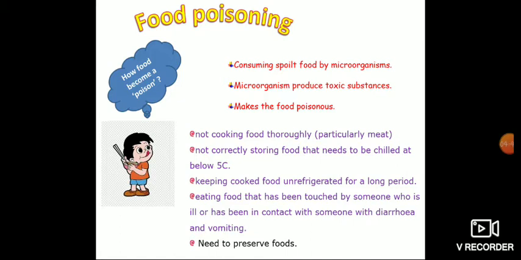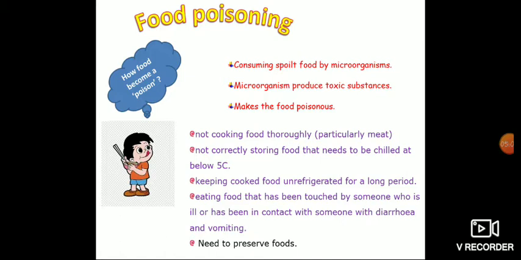Some uncovered food which is kept outside, we buy and eat it. The microorganisms have some effect on the uncovered food. They release some toxic substance into the food, and then we eat it. So after eating, it produces food poison for us.